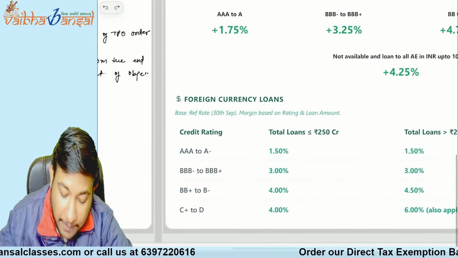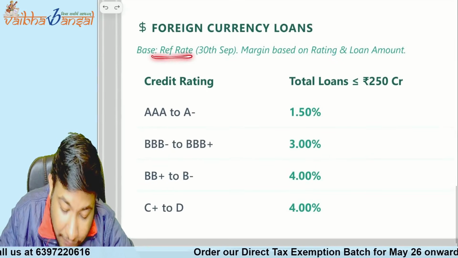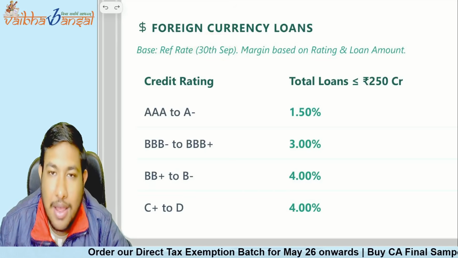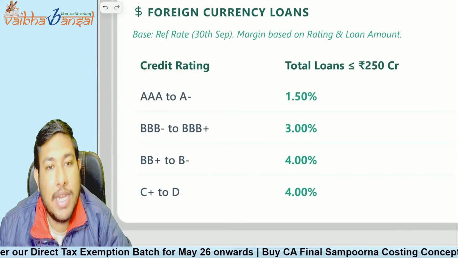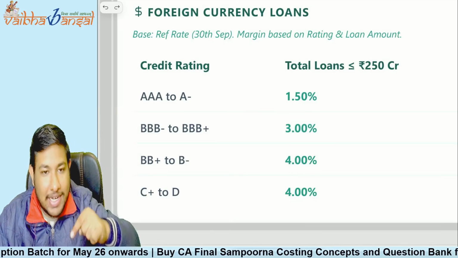Understood? Now, coming to the foreign currency loan. So, what should our reference rate be? The 30th September rate should be our reference rate. On that, the same credit ratings are available here as well, so you do not need to learn again. The same credit ratings are there.